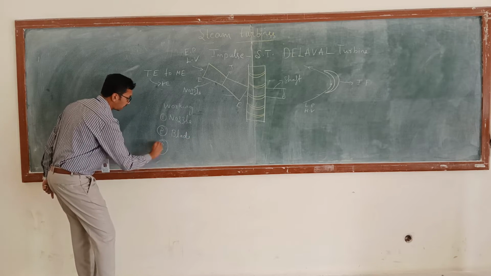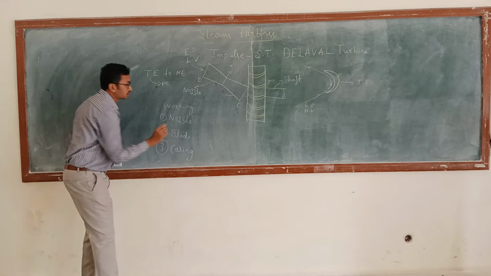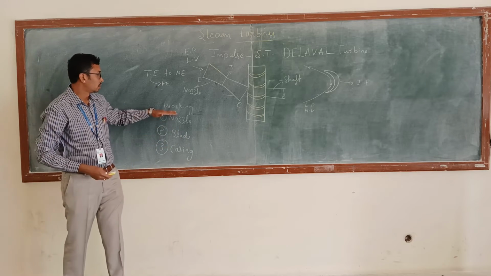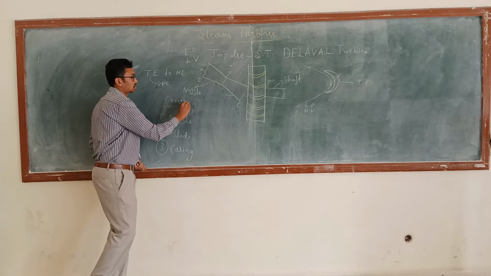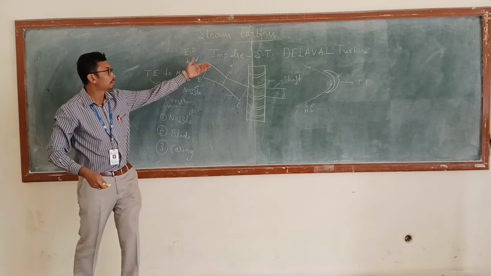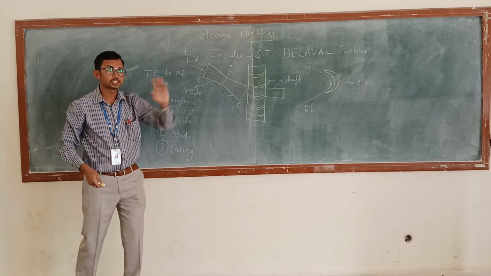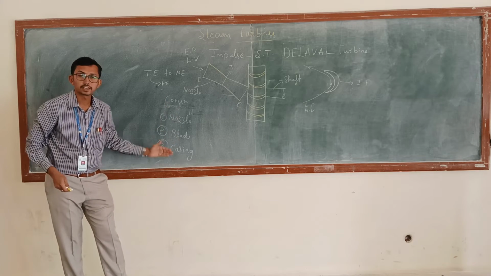Next, the casing. So this is about the construction part, not the working. This impulse steam turbine mainly consists of three parts: the nozzle, blade, and casing.